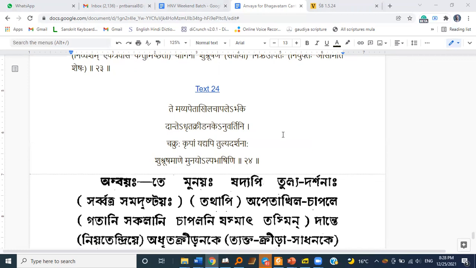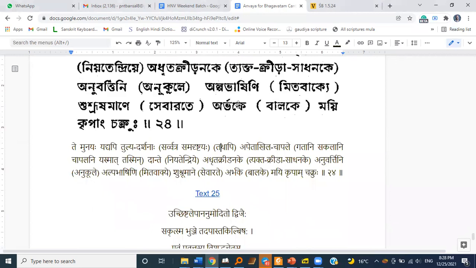Shushrushamane munayo alpabhashane. Te munayah, yadyapi tulyadarshanah sarvatra samadrishtayah, tathapi apeta akhila chapale, gatani sakalani chapalani yasmat tasmin, dante niyata indriye, adhrita kridanake tyakta krida sadhanake, anuvartini anukule, alpabhashini mitavakye, shushrushamane, it should be shushrushamane if you can see here. So shushrushamane, oh right, that sevarate arbhake balake mai kripam chakruhu. So those munis, those saints, sages, although they were tulyadarshi, they had equal vision, but still they blessed me. Kripam chakruhu. They bestowed their mercy upon me.